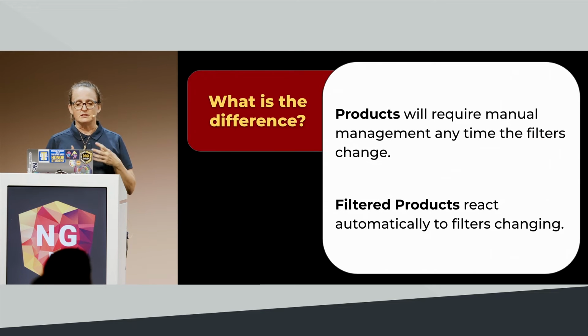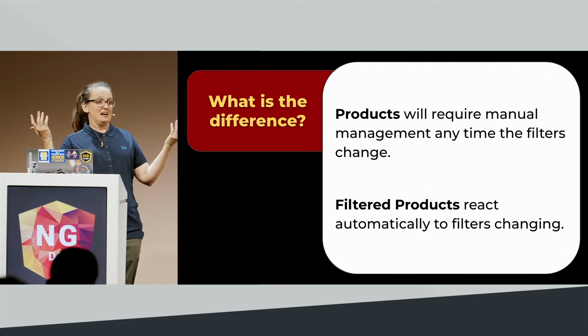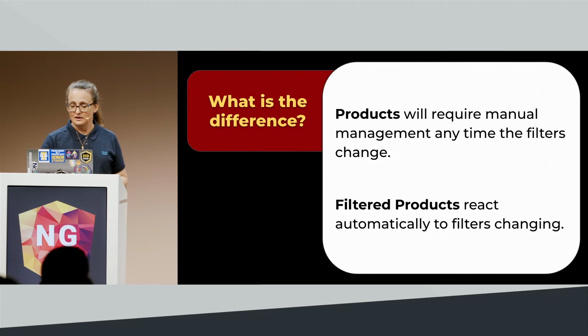The problem is if you pull products into your component, the minute you pull products in, now your component is where you're going to have to manage the state of that, right? So if you pull those products in, anytime a filter's applied, you have to figure out what to do with that information. Whereas if the component is only getting the filtered products in, all it has to do is display them, right?